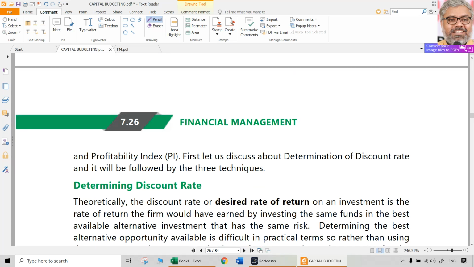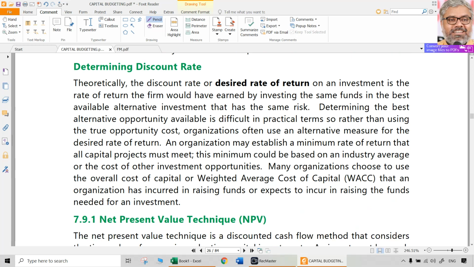So, majorly NPV and IRR are the core techniques that we are going to learn as part of discounted cash flow techniques, DCF techniques, which are modern capital budgeting techniques, we can say. And one of the common things in all the DCF techniques is that we should definitely have some discount rate. What is this discount rate? It is the rate at which we have to discount the cash flows. Why do we have to discount the cash flows? Again, applying the concept of time value of money.